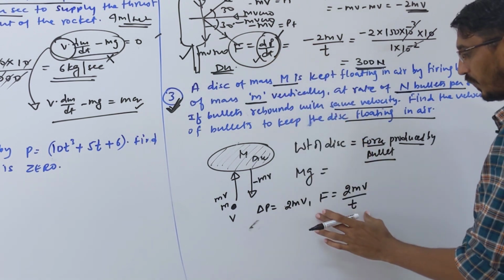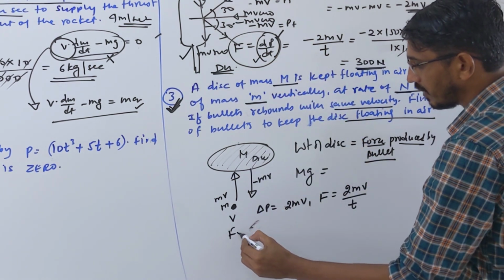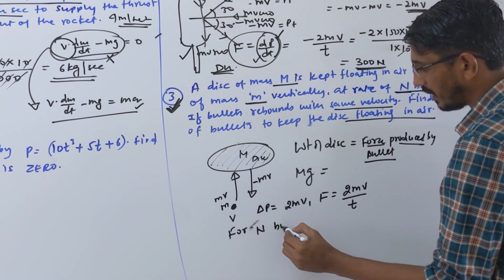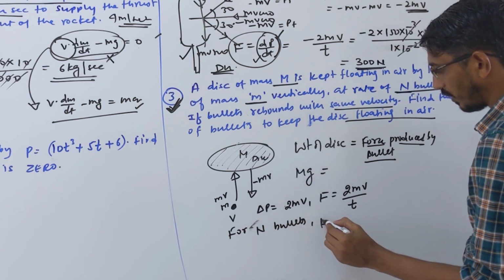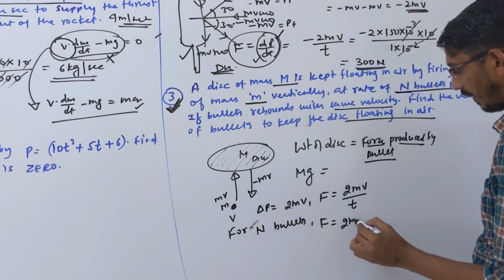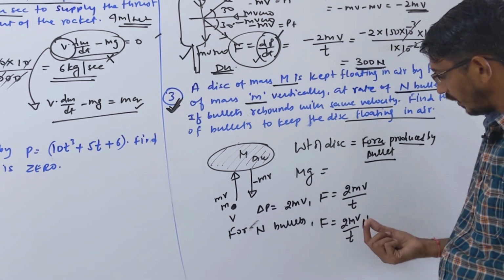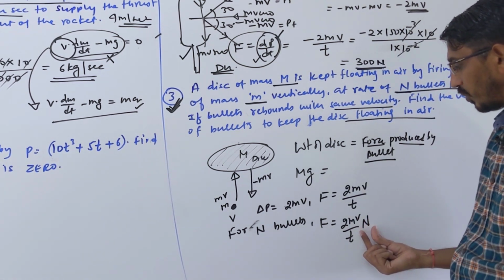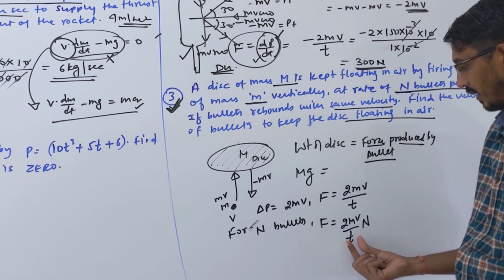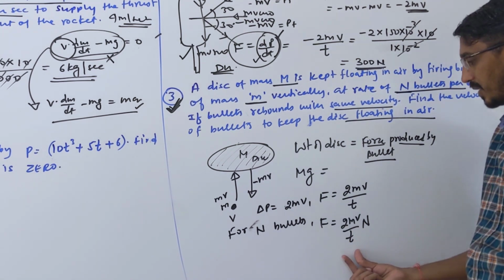Momentum by time is what? Your force. Now you have n bullets. Okay, I have n number of bullets, correct? The total force will be what? 2mv by t into what? N, correct? Yes, n is the number of bullets you are firing per second, right? This is the time, which is given as 1 second, still we are writing time.